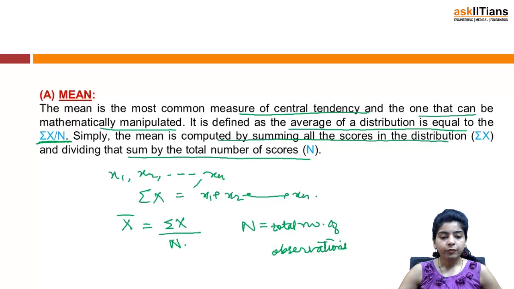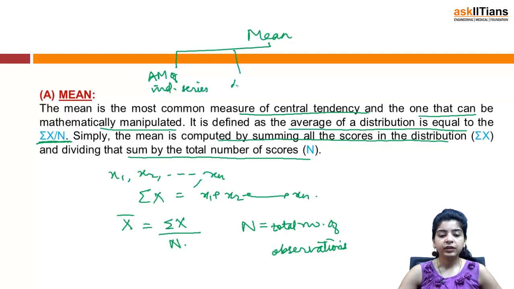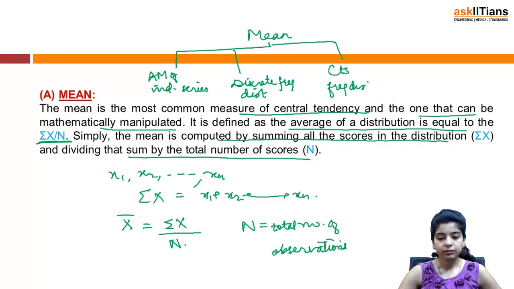So when we talk of mean, there can be 5 types we will be discussing. Arithmetic mean of, as we discussed, individual series, that is raw data. Then in case of discrete distribution, then continuous frequency distribution.